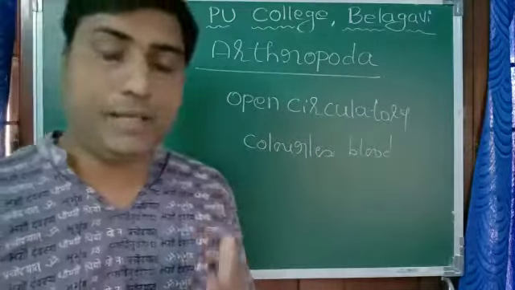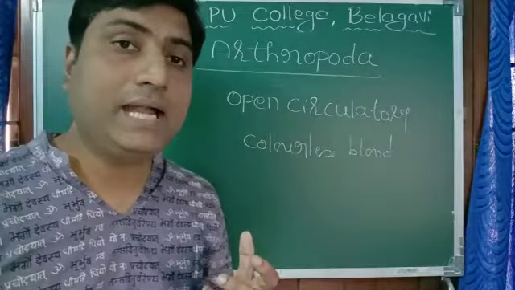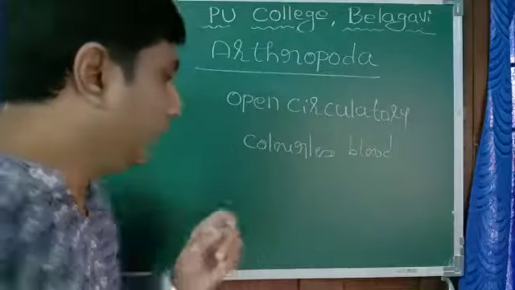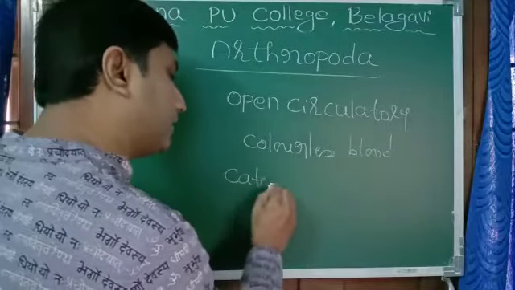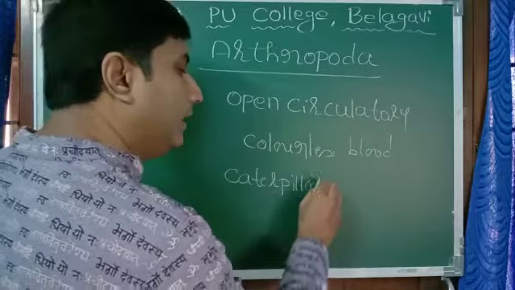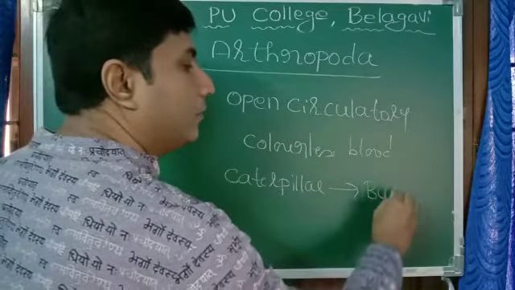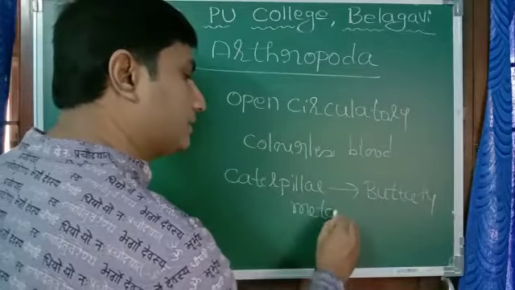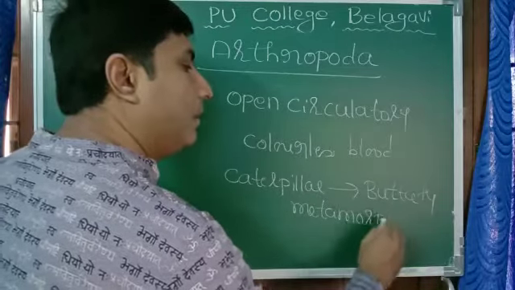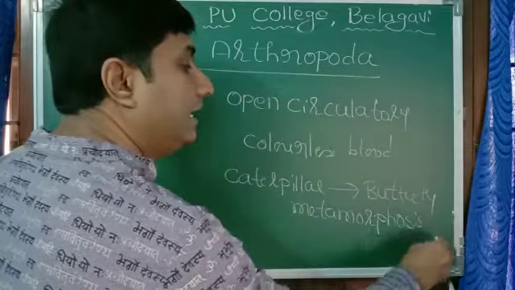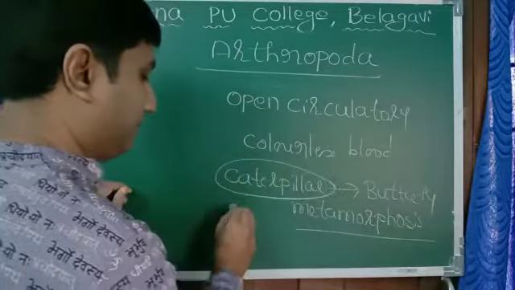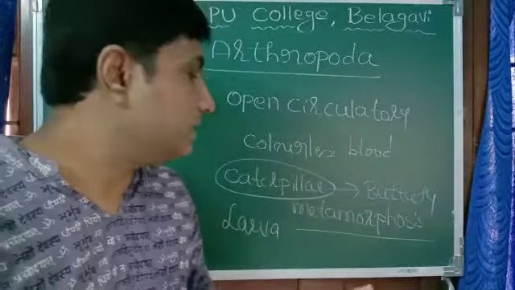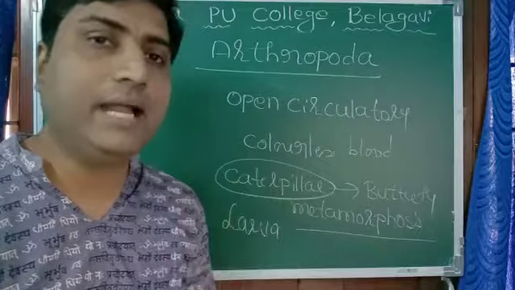Then many of them show indirect development. As in the case of butterfly, the young one of the butterfly is called a caterpillar. It looks like a worm. Later it develops into the adult butterfly. This is called metamorphosis, and such type of development is called indirect development. This is the larval stage. If the larval stage is present, then we call it indirect development.